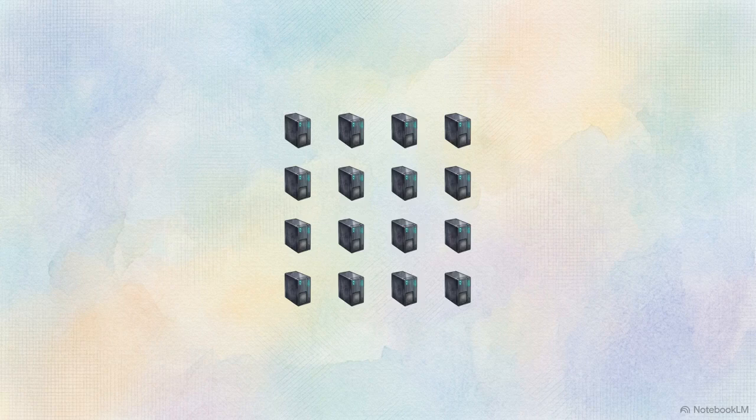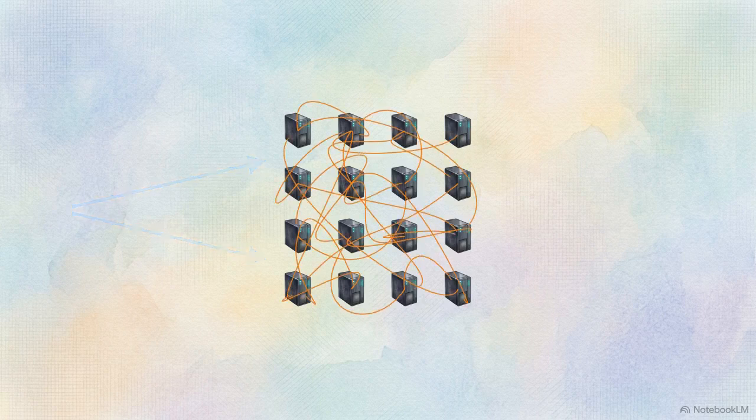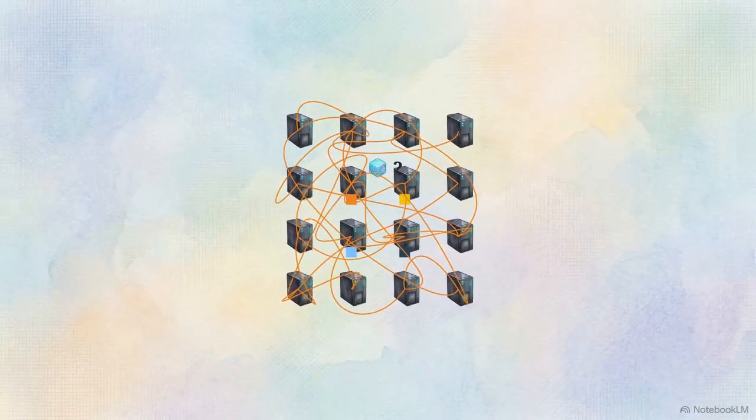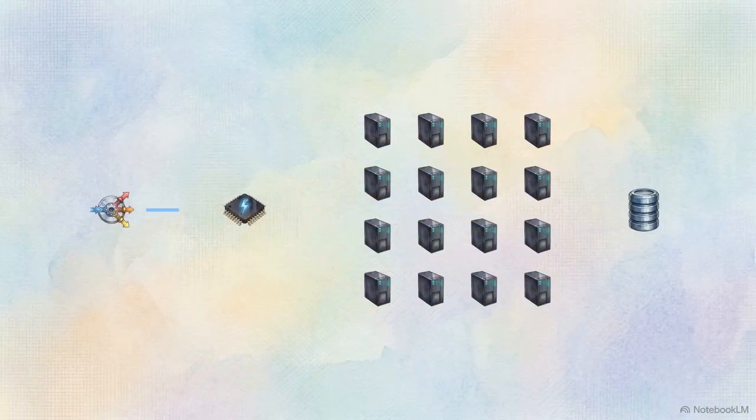However, adding more machines immediately breaks the system's simplicity. You now have to figure out how to route requests to the right machine and how to keep all those separate servers in agreement. Every complex tool in a distributed system exists solely to solve a specific problem created by this decision to scale out.